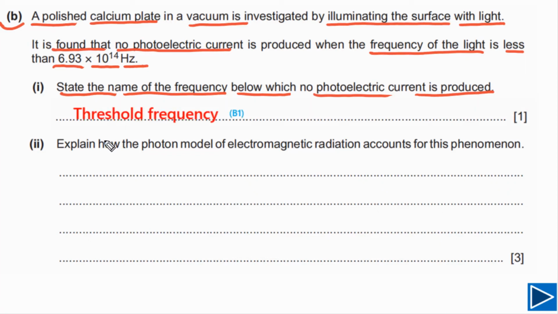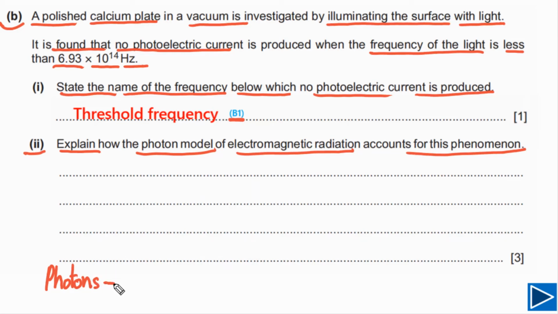If you write down threshold frequency, you will get 1 mark, and this is a B mark, meaning it has to be in the answer. Now for the second part, we need to explain how the photon model of electromagnetic radiation accounts for this phenomenon. Phenomenon means photoelectric effect. First thing we need to understand, photons are discrete packets of energy. Each photon has a fixed amount of energy.